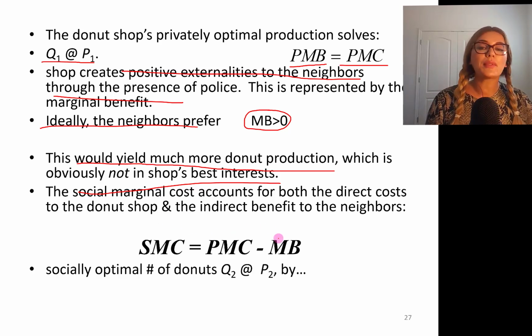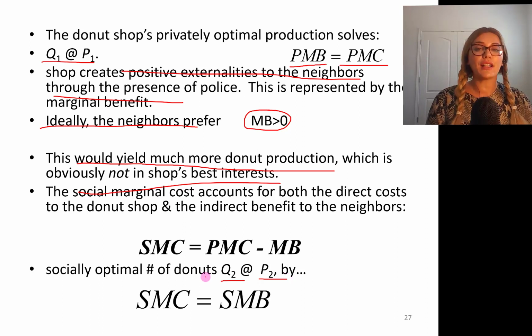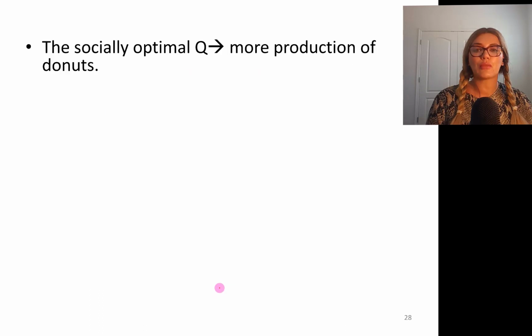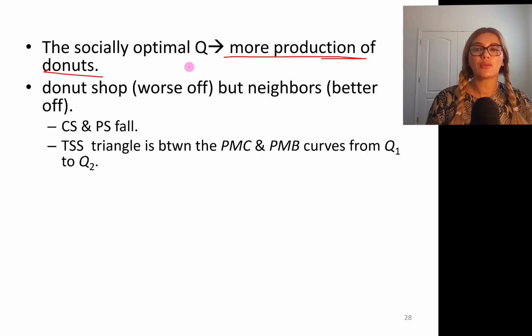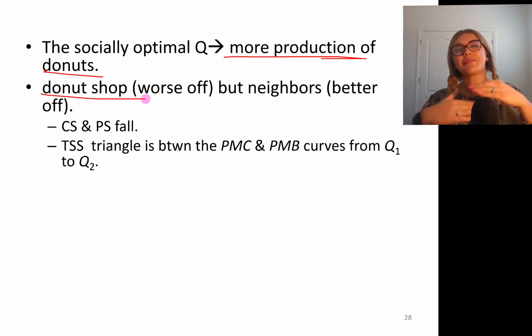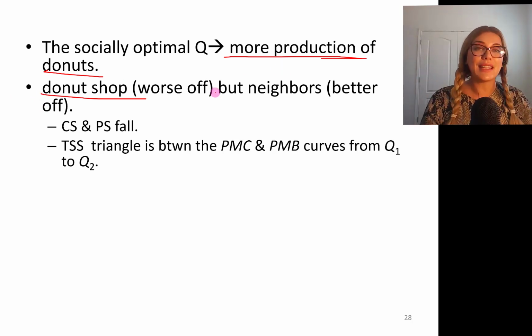So the socially optimal number of donuts will be Q2, much higher than Q1, and the price will be lower than P1, which is P2. We find this by equalizing social marginal cost to social marginal benefit. So more production of donuts is the socially optimal output. The donut shop is going to be worse off because you're producing more, selling them at a lower price per donut, but the neighbors are better off, okay? Consumer surplus and producer surplus will fall.